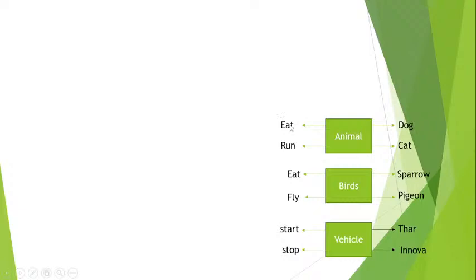Animal will eat, dog will eat, cat will eat, cat will run, right? Sparrow will eat, sparrow will fly, like that. So first we will see the definition of the class. What is meant by class? Class is a collection of objects.